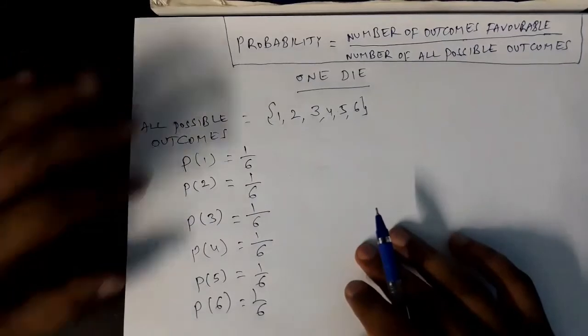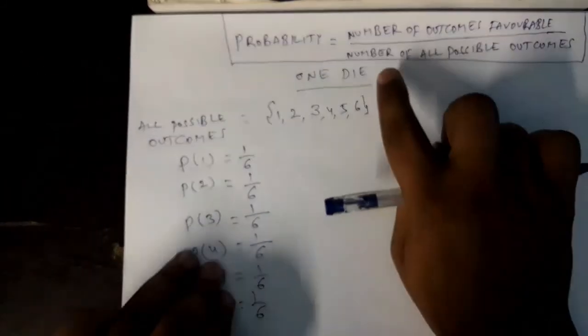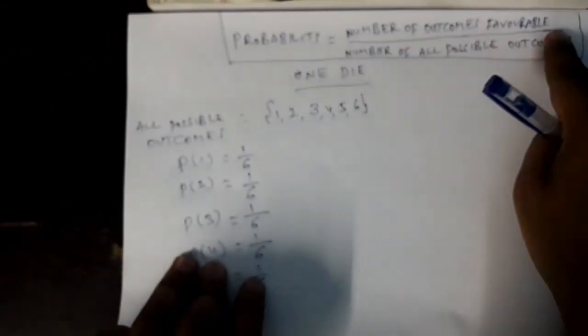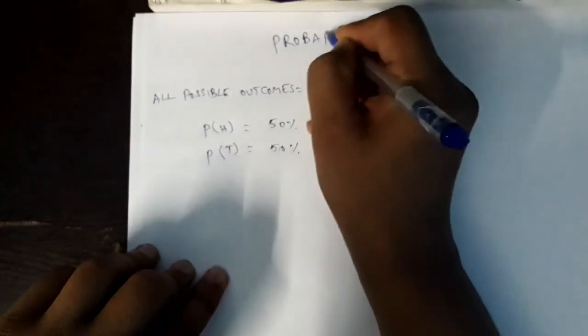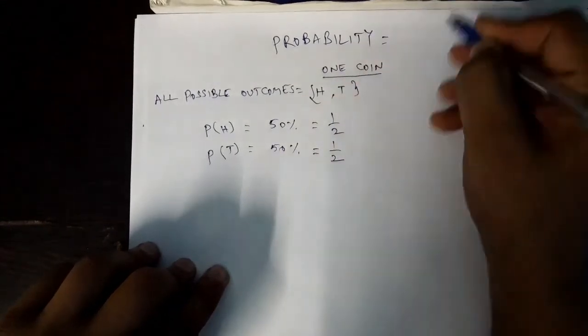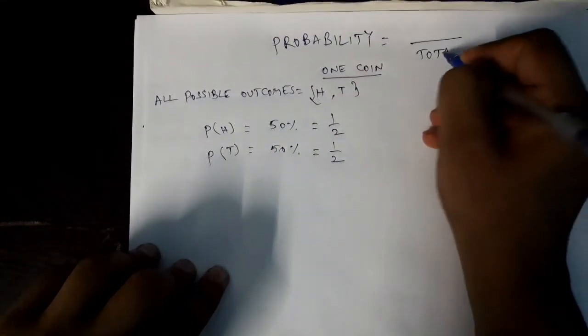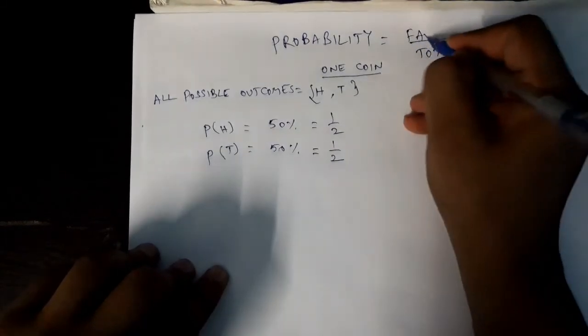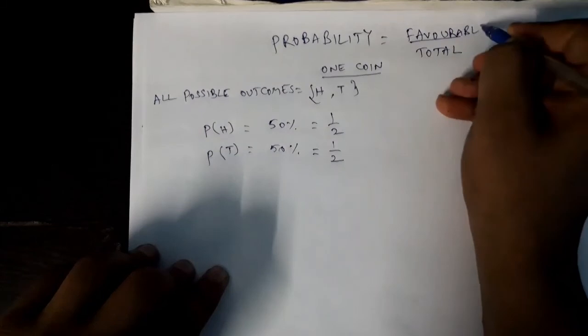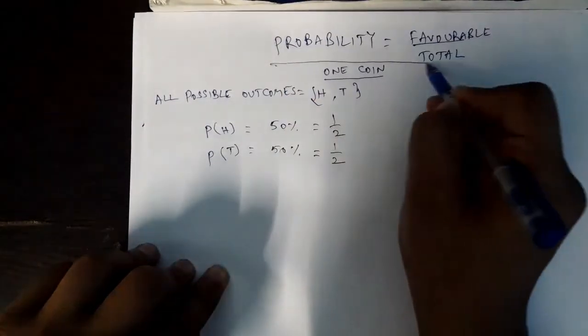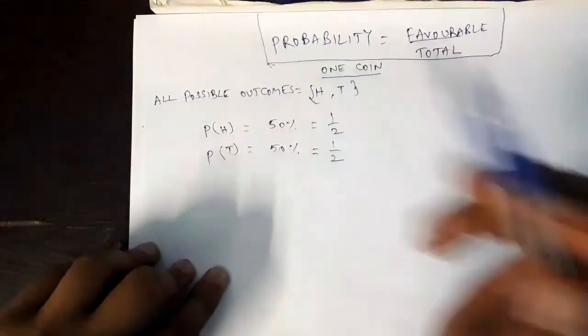So tell me, what is probability? In the denominator you will write the number of all possible outcomes. Here, of course, in this case 6. In the numerator you will write the number of outcomes favorable to that particular event. Here also, let us write, while dealing with one coin. So I am writing the formula for probability. Probability is equal to, denominator total outcomes, numerator favorable outcomes. So I will write the formula for probability like this: probability is favorable by total.